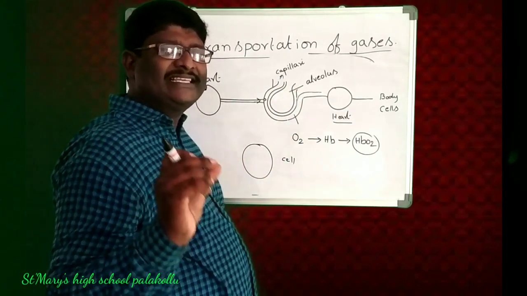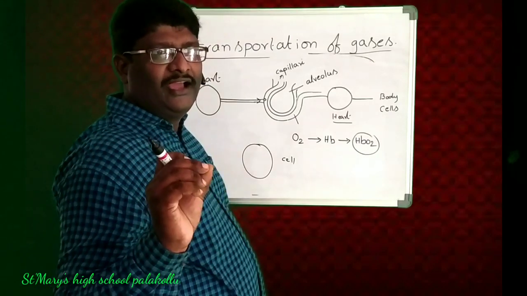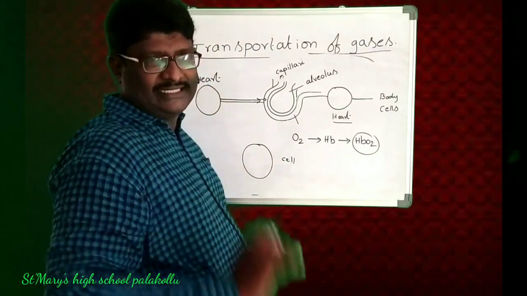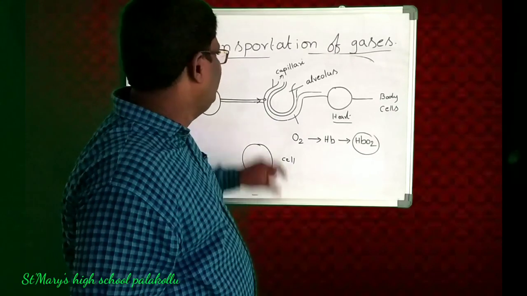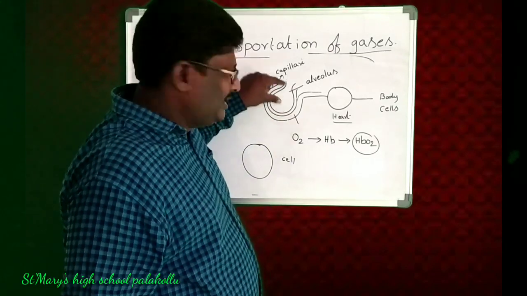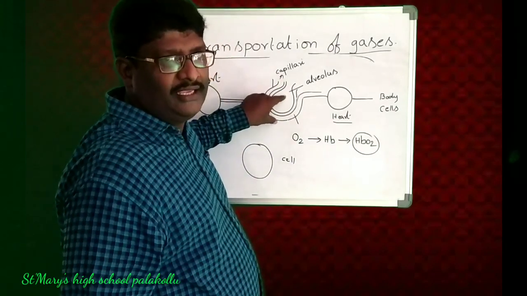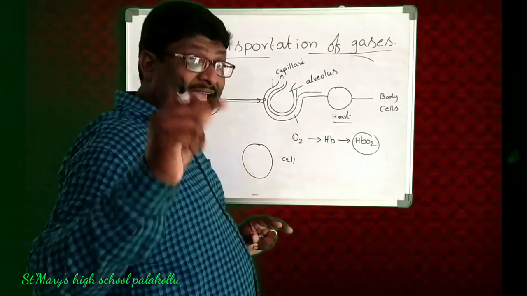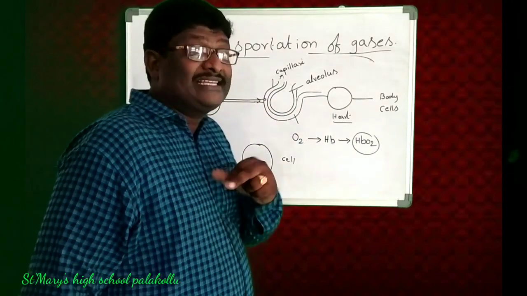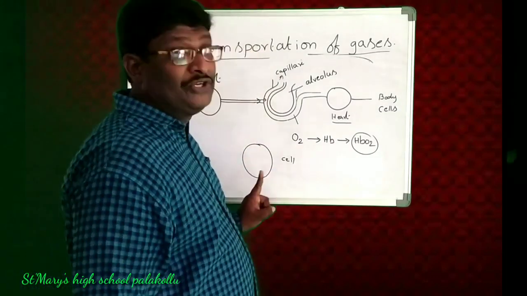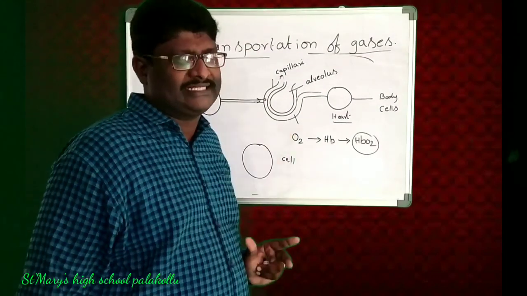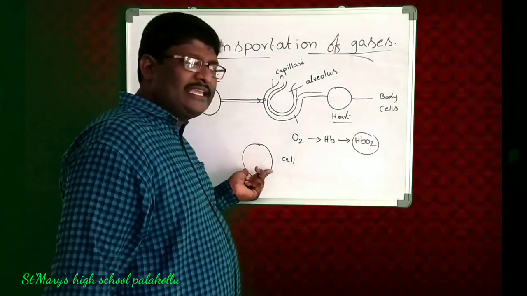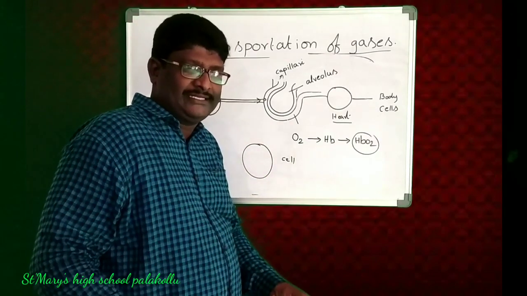Actually the gases exchange in two levels. In the first level, in the lungs, means in the alveoli, the gas exchange takes place. And next time, the gas exchange takes place at tissue level. Tissue means a group of cells. So in the cells also the gases exchange takes place.